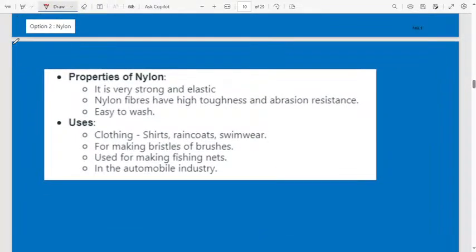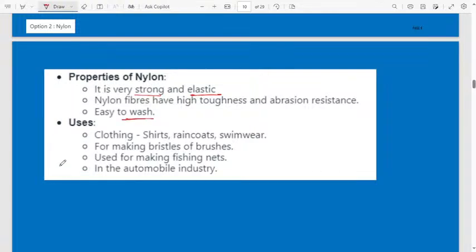Let us discuss the properties and uses of nylon. Here I am giving additional information, which will definitely be helpful for you. Properties of nylon: it is very strong and also elastic. Nylon fibers have high toughness, abrasion resistance, and are easy to wash.